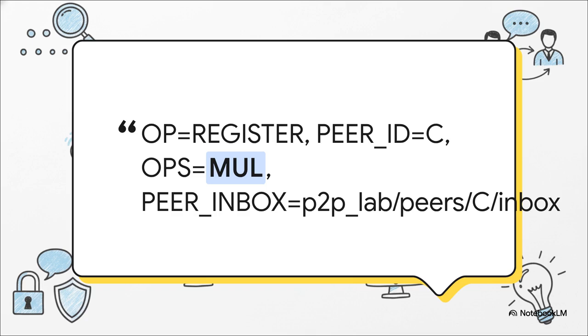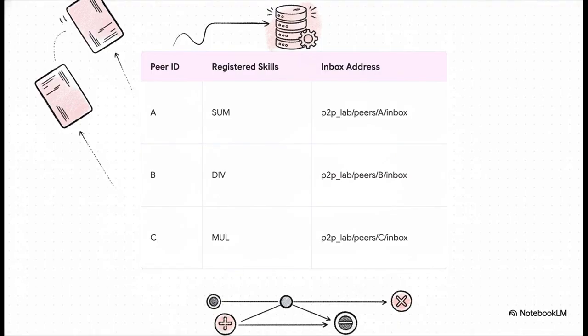That's all it is. So once all 3 of our peers, A, B, and C, have dropped off their business cards, the directory server's internal address book, called GLB registry in the code, is totally up to date. It now has this perfect list. It knows peer A does addition, B does division, and C does multiplication, and it has the exact inbox address for every single one. The stage is officially set for some teamwork.